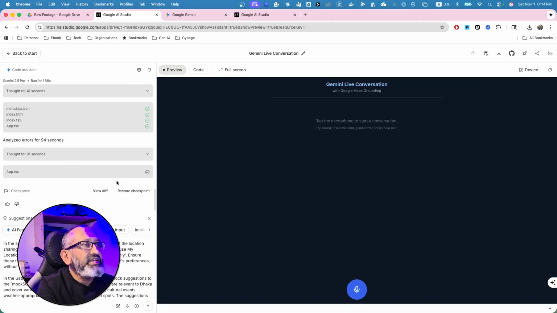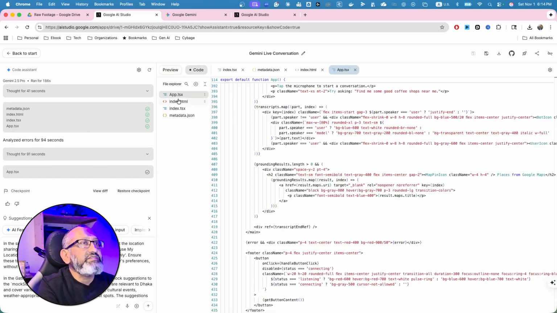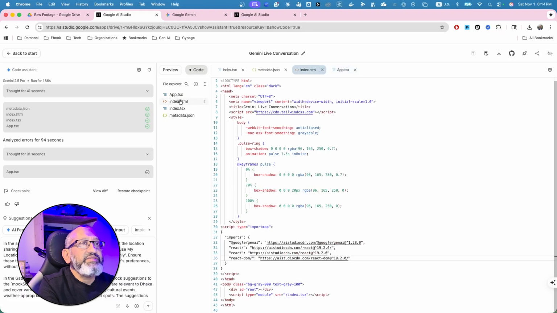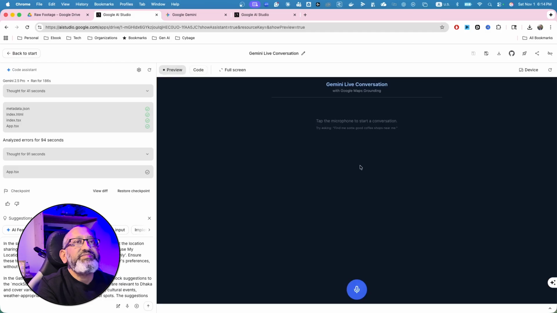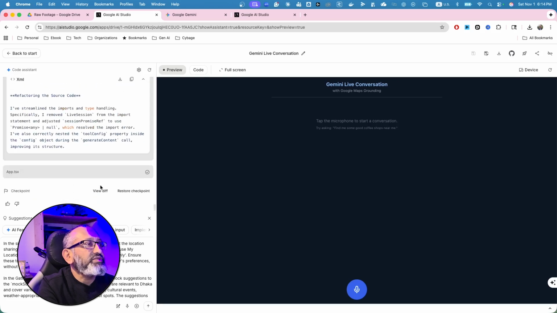As you can see, it created a bunch of different things, and it is updating, and you can see all the code has been generated, app.tsx, index.html, and we get to see this. Okay, fantastic. And I can preview that application, and I can have a live application. Let's see. Okay, thought about, and it built the whole solution for me. And what I can do at this moment, it gave some suggestions. I took a few suggestions: add visual feedback from microphone input, implement clear conversation history, allow saving it. Okay, so it is actually suggesting me to do a few things.